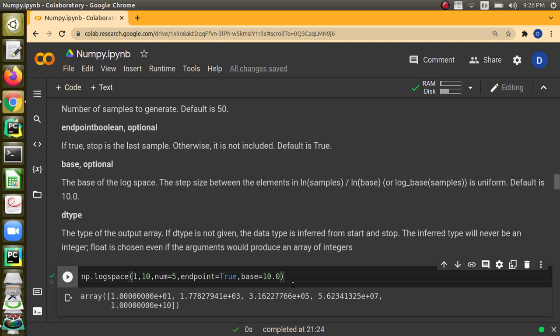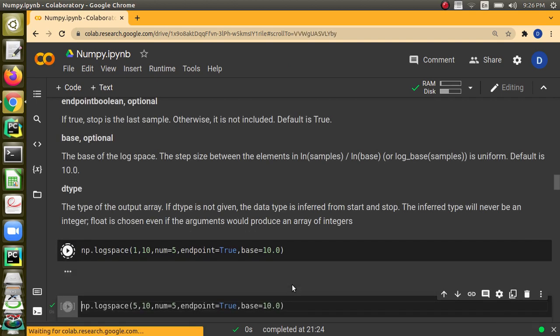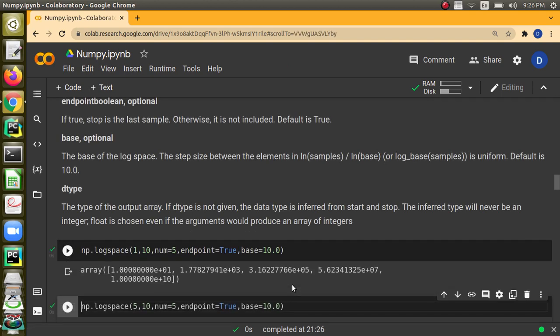So 10 power 1 will be the first value, and the last value will be 10 power 10. Since we have given endpoint equal to true, that value will be the last value. Other values will be uniformly spaced. Here we have given 5, so you can see the first element is 1.